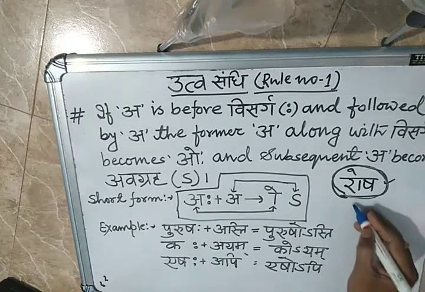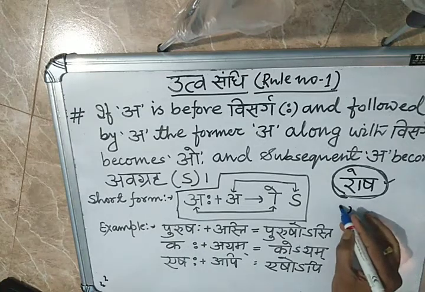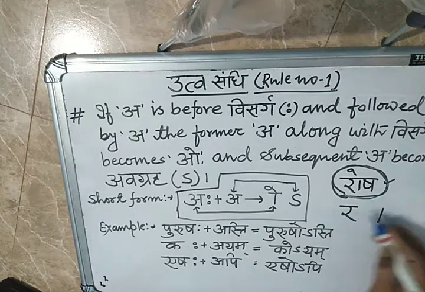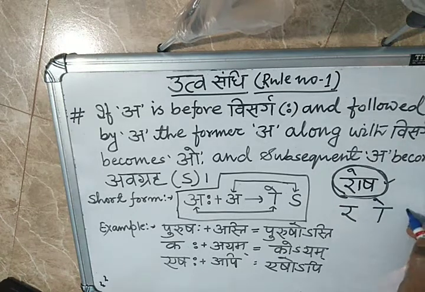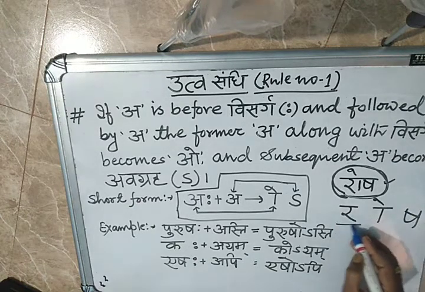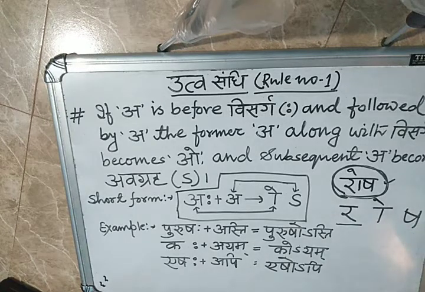In Ratva Sandhi, I am writing a little distanced: Ra, O, Sha. So in Ratva Sandhi, when the Sandhi is done, Ra will take the place.